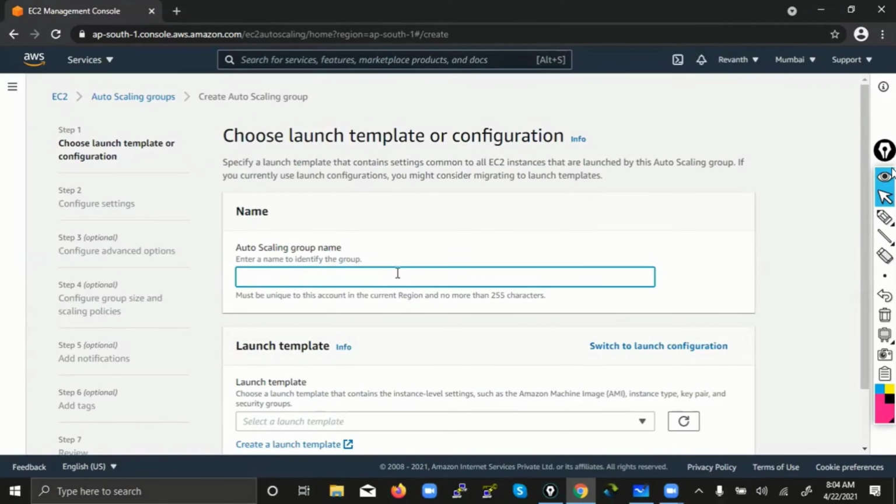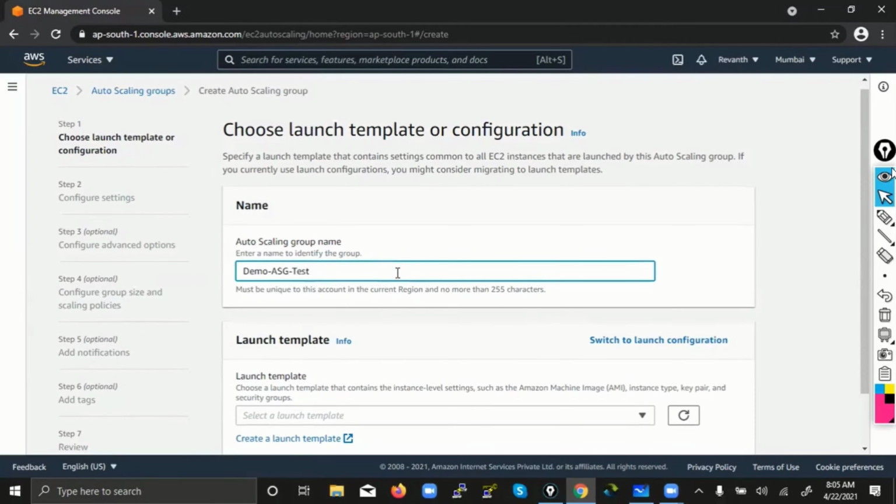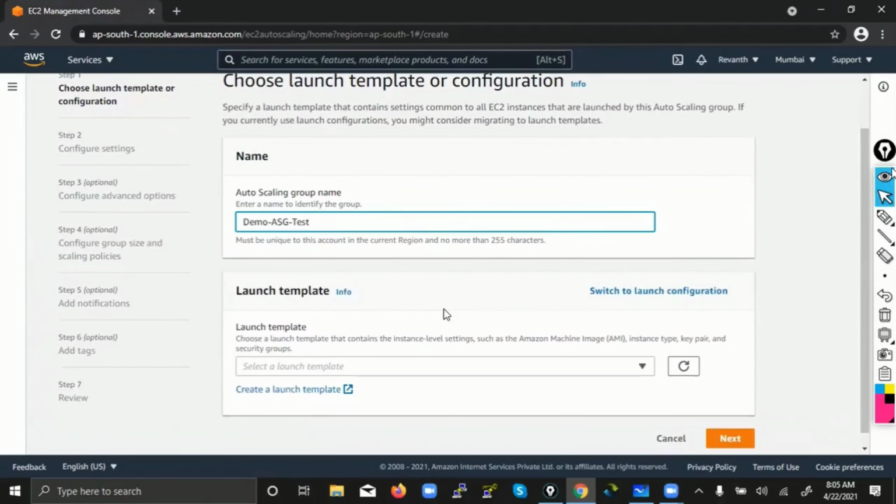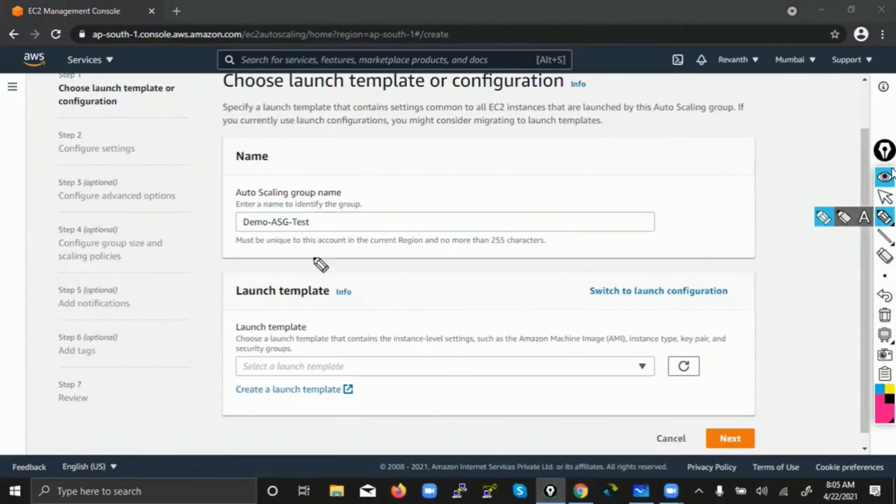You can give any name. I will say demo auto scaling test. So what is the prerequisite? If you observe carefully, whatever we have mentioned already are the prerequisites. That means you need to be ready with those values. Let's assume you forgot to create a launch template. You need not worry, because you have the option here.